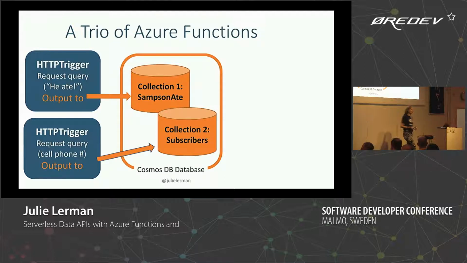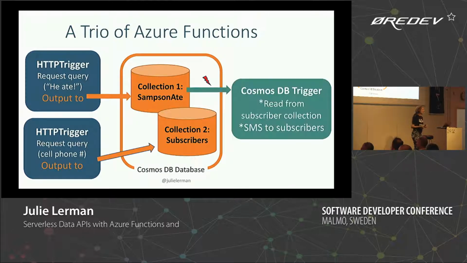Okay? Then comes the fun one that puts it all together. Anytime I put another message into the dog cookie collection that says he ate another cookie, it's going to trigger, so it's going to be listening to the Samson Eats collection.